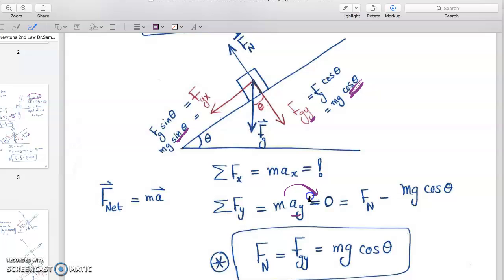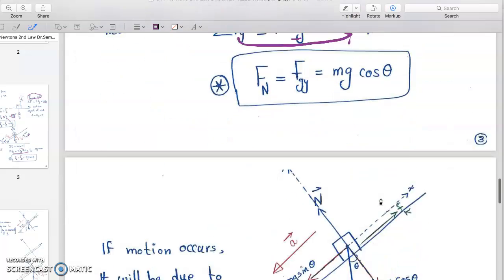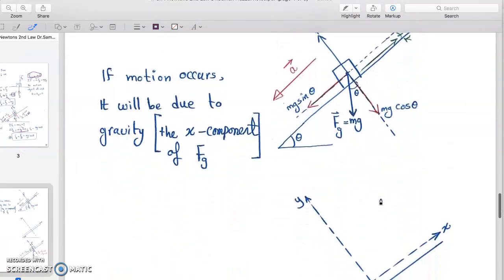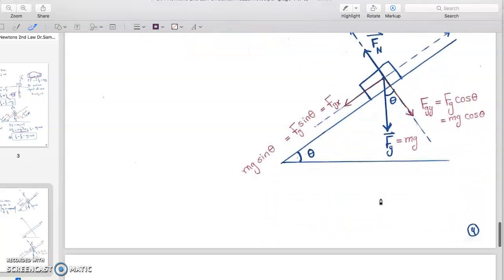It's equal to 0, while the summation of Fy gives us all the forces acting along the y direction: Fn minus mg cosine theta. This equation came easy because the right side is equal to 0. So Fn is equal to mg cosine theta.